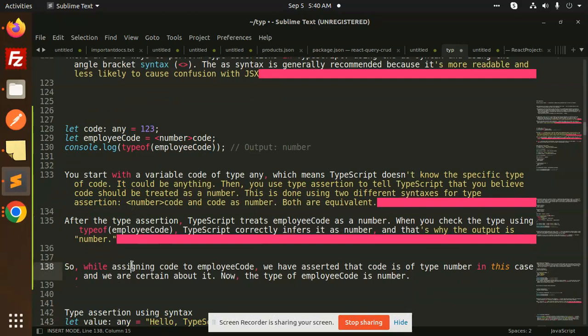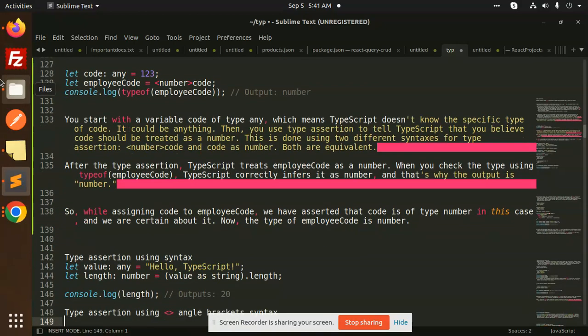While assigning the code to employeeCode, we have asserted the code is of type number. So here we are defining that the code should be a number. In this case we are certain about it because we are sure that this is a number. Now the type of employeeCode should be a number.